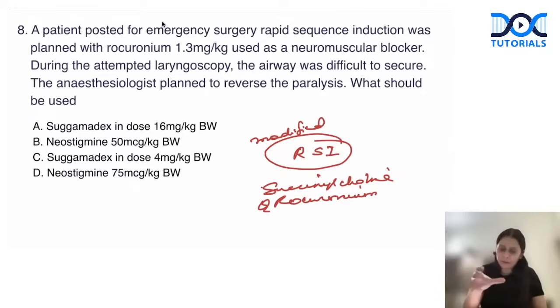Sugammadex is a direct reversal agent which can directly bind to the rocuronium and immediately reverse its effect. When we use it for a profound block, a very intense block, where rocuronium was just given, then we need to give it in a very high dose. So Sugammadex in a dose of 16 milligram per kg body weight would be the right answer.